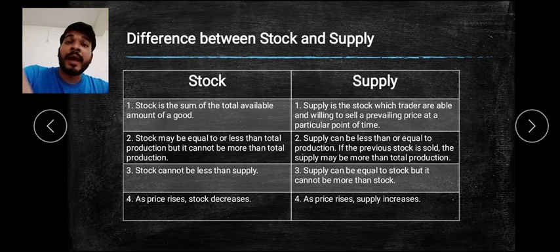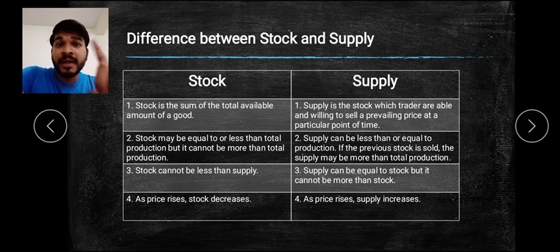Suppose आपके पास पहले का माल है, means previous year stock which has been there with you, and you are selling along with that. So we can say that at that time your supply is more than the production, because you are already having some of the stock from the previous year. So this is what we can see. Supply can be less or equal to the production, and in one condition, if you're having previous stock, it can be more than the total production of the goods.